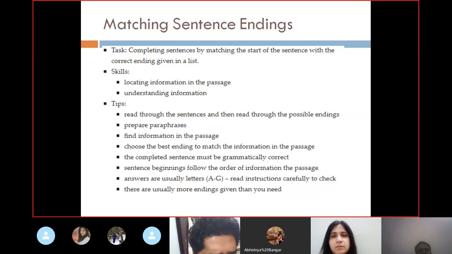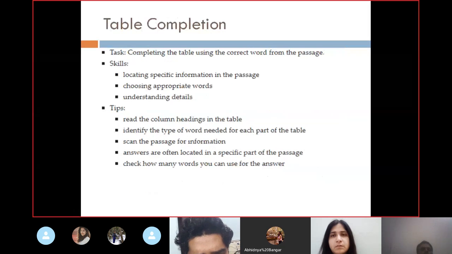The sentence beginnings follow the order of the information in the passage. Answers are usually letters A to G. Read instructions carefully to check. There are usually more endings given than you need. Table completion. Table completion is the easiest one. You might have seen it.